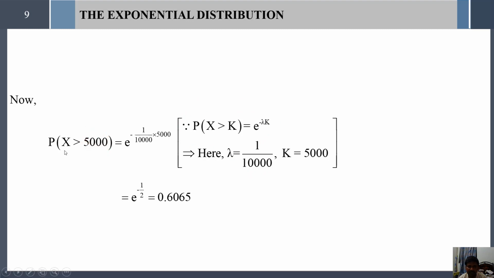Comparing these two terms, the k value equals 5,000. Simply substitute the k value here and find the answer. E to the power minus 1 by 2 is the required solution for this problem.